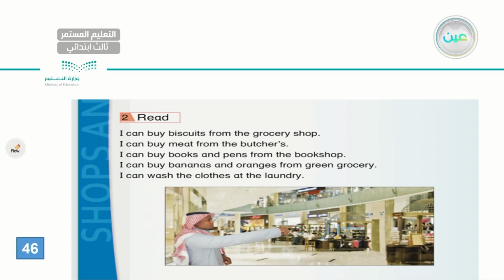Now, let's read our sentences one last time. I can buy biscuits from the grocery shop. I can buy meat from the butchers. I can buy books and pens from the bookshop. I can buy bananas and oranges from the green grocery. I can wash the clothes at the laundry. Very good, my dear student. Okay, I know you can name more items that you can get from these places.